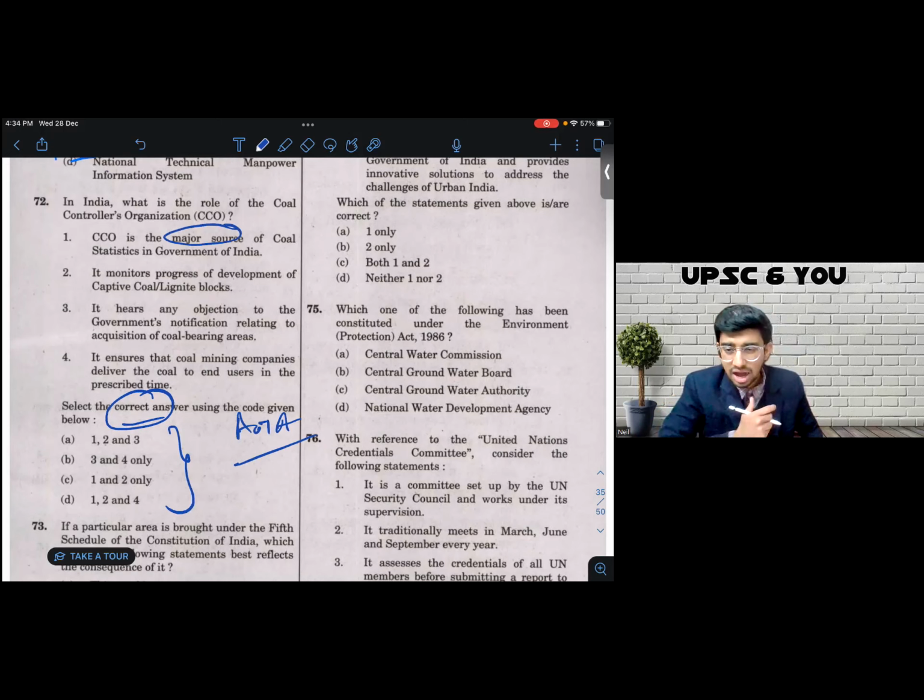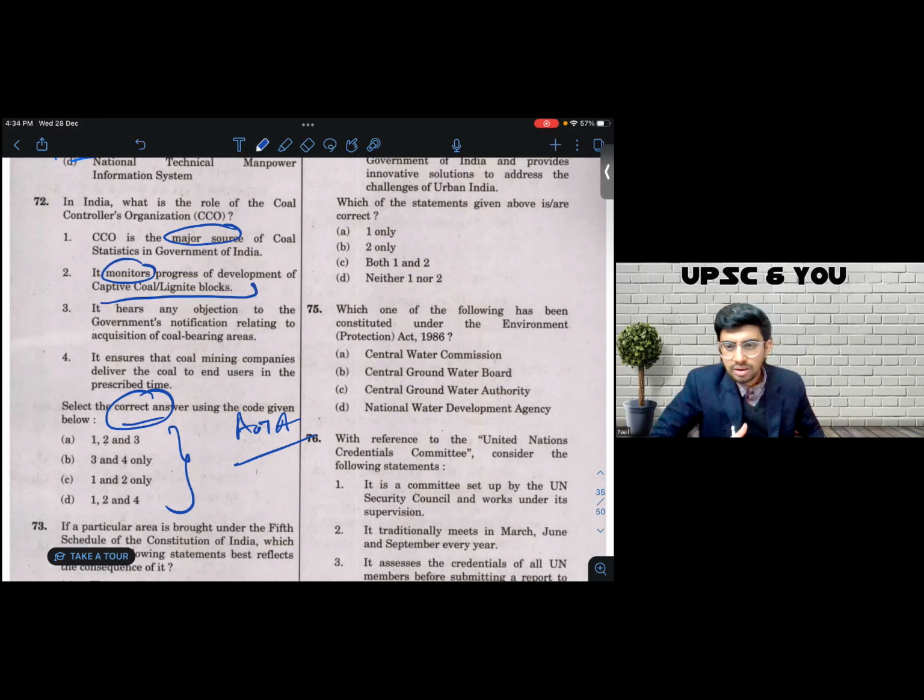So major doesn't have an extremist connotation to it, unlike the word sole, exclusive. So I'm going to let it pass. I'm not decisive over 1 yet, but I don't have a strong enough reason to negate 1. 2 says it monitors progress of development of captive coal and lignite blocks.